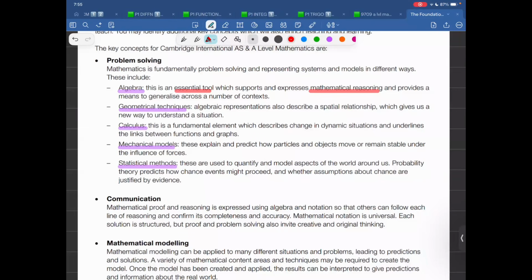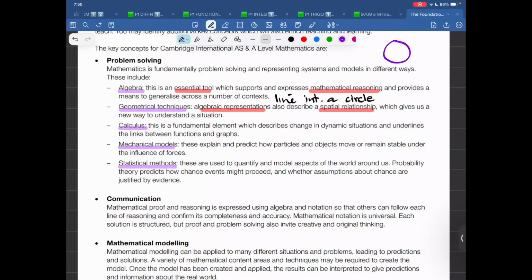Geometrical techniques, algebraic representation also describes a spatial relationship. That means with the help of different circles and lines, how does it feel? Line intersecting a circle. Let me write it down. Line intersecting a circle. So now you have to imagine things.